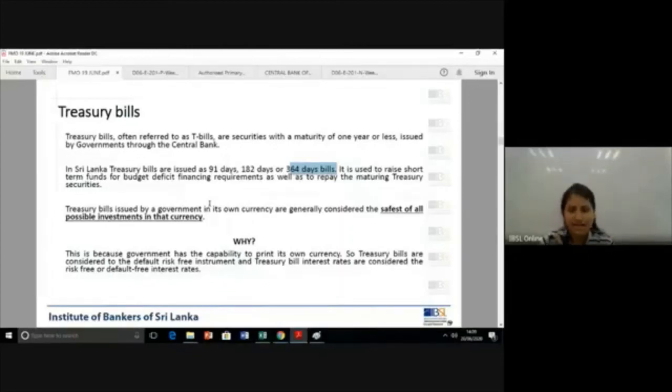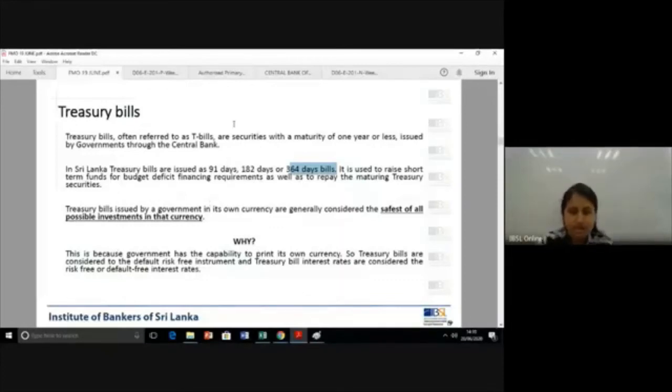Maybe you can underline that and use the word refinancing there. That's the purpose of it. So you can issue a treasury bill to get funds to meet your budget deficit, or you can issue a new treasury bill, get the proceeds and settle an existing treasury bill.